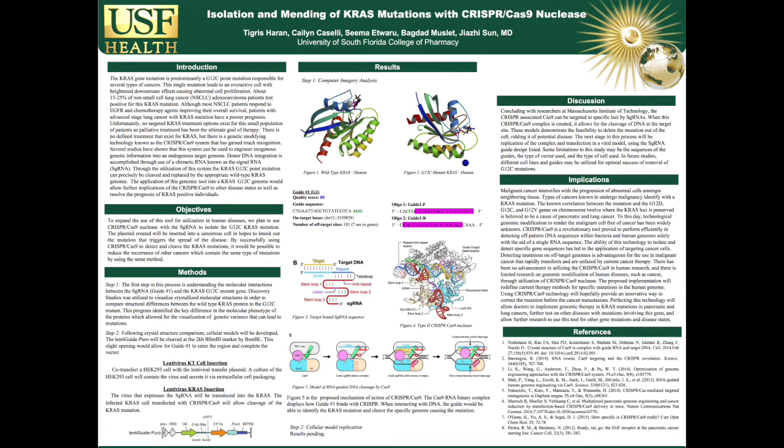And for the objectives, to expand the use of this tool for utilization in human diseases, we plan to use a CRISPR-Cas9 nuclease with this signal RNA to isolate the G12 KRAS mutation. The plasmid created will be inserted into a cancerous cell in hopes to knock out the mutation that triggers the spread of the disease. By successfully using CRISPR-Cas9 to detect and cleave the KRAS mutations, it would be possible to reduce the recurrence of other cancers which contain the same type of mutations by using the same method.